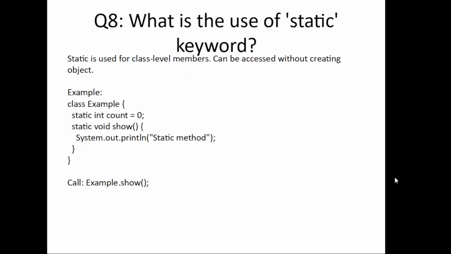What is the use of the static keyword? The static keyword makes a method or variable belong to the class, not to the instance. This means you don't need to create an object to call it. Like in the example, we have this static method show and we are calling it here with the name of this class. So we don't have to create an object of this class to call this method.